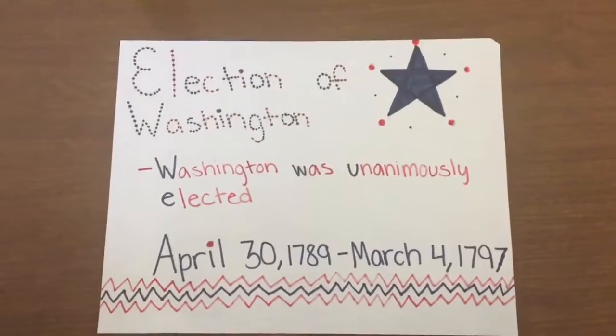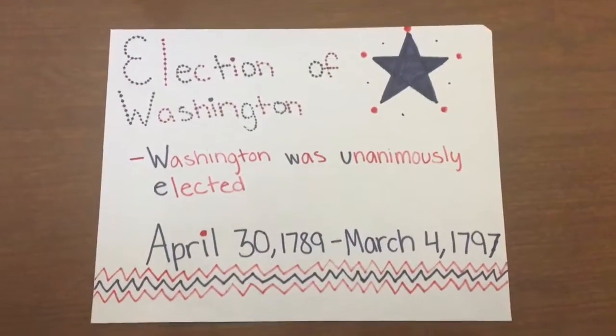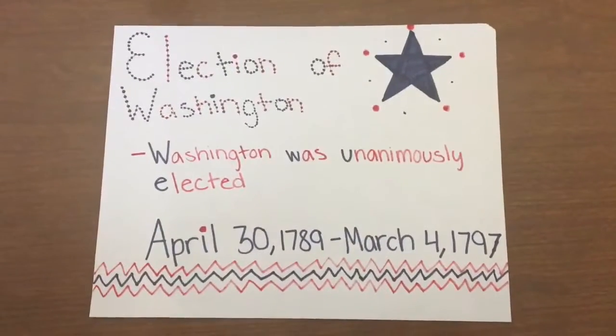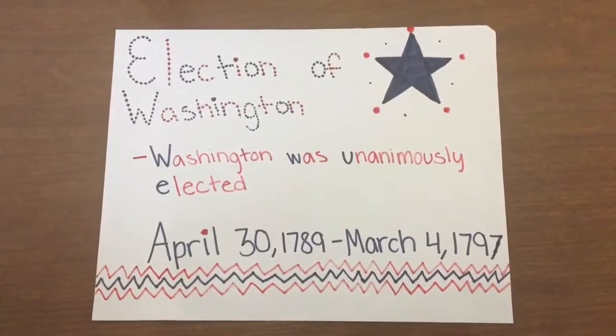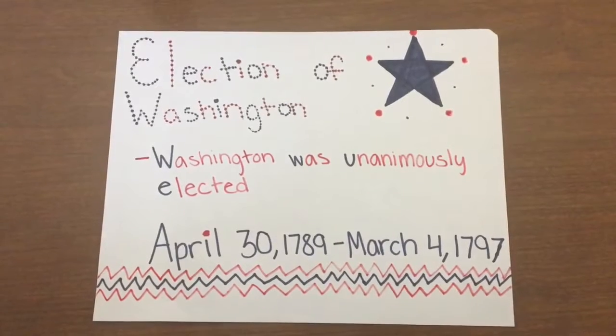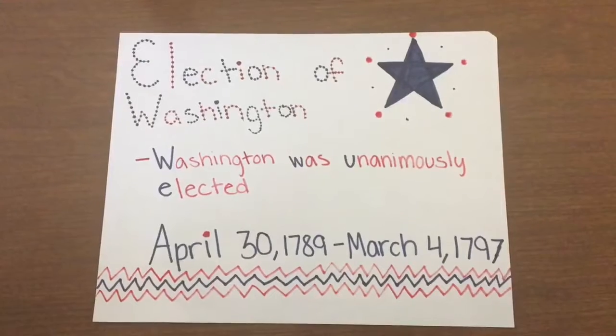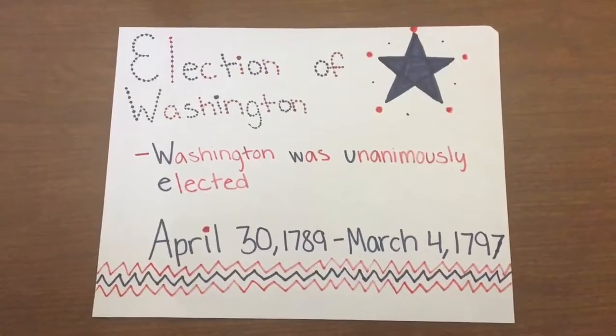Election of Washington. Washington was in office from April 30th, 1789 to March 4th, 1797. Washington was unanimously elected President of the United States. He was the first President of the U.S. Washington won the support of each participating elector.